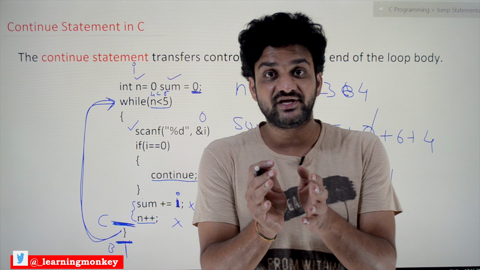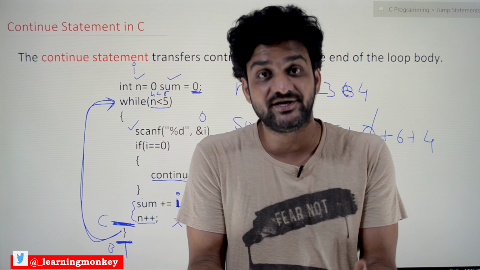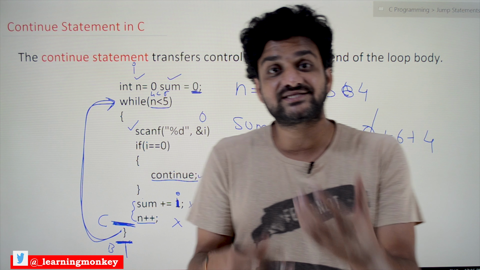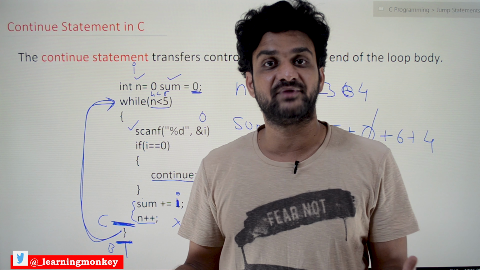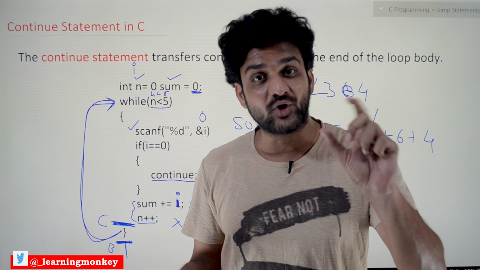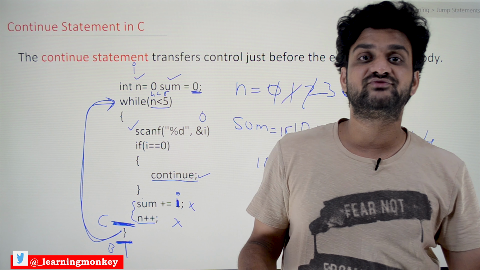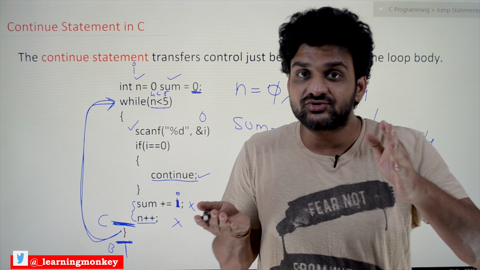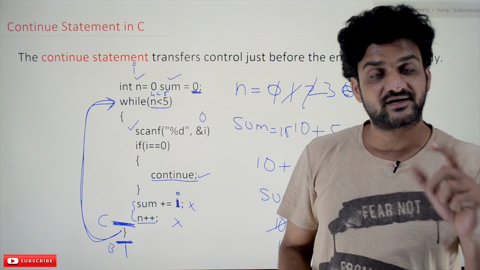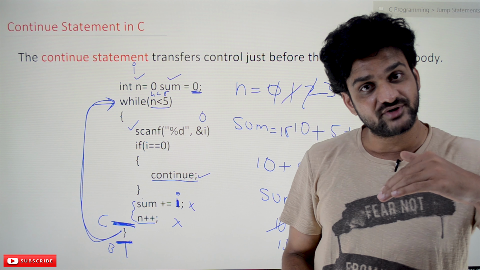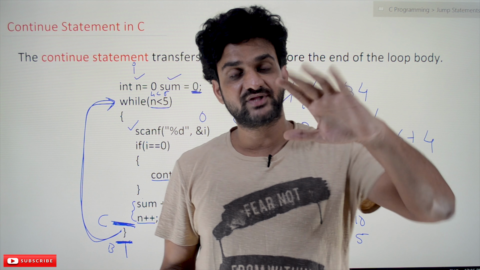So that is the importance of the continue statement. Whenever the program has such kind of requirements, like 0 should not be counted, then we can use continue. And the point that you have to understand is the difference between break and continue. Break is going to end the execution of the loop. With continue, we are just going to go to the last line of the loop and again the loop will iterate. The remaining part after the continue will be skipped and we are going to execute the loop again. So that is the use of continue.